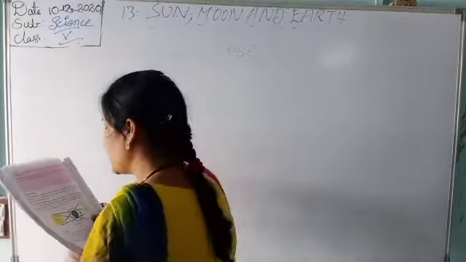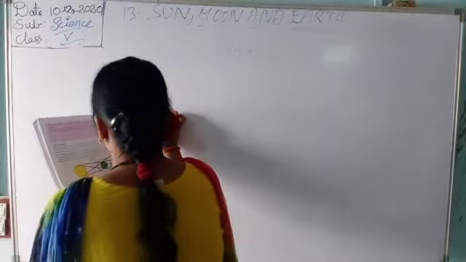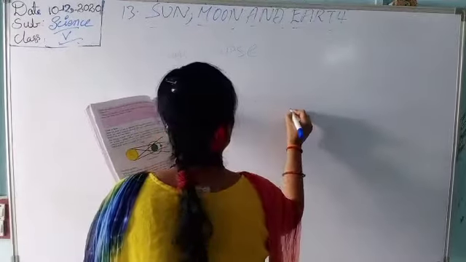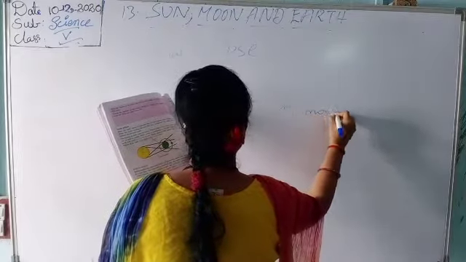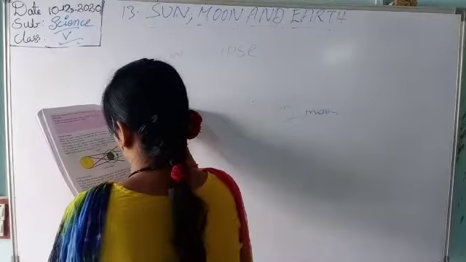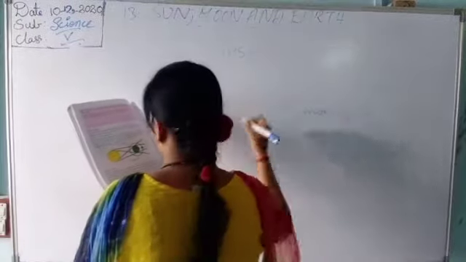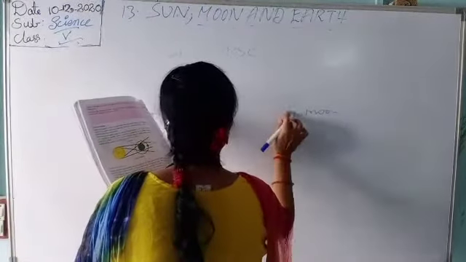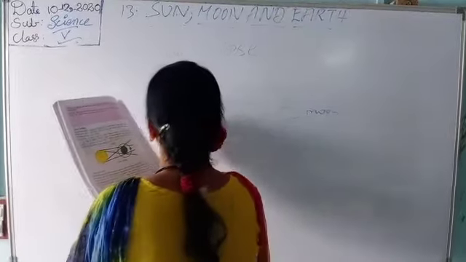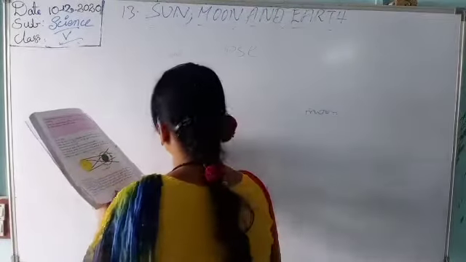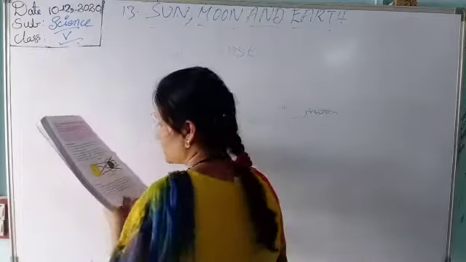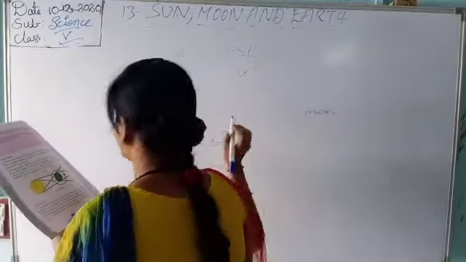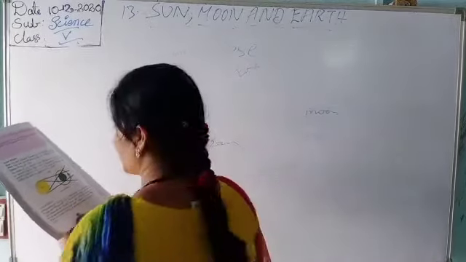When the earth comes in between, so here a small diagram: sun again, in the middle the earth, the moon, next the sun. It is reflected like this. So this is the lunar eclipse. So here it is telling sun, earth. This is the moon. Okay, so here I'll explain.